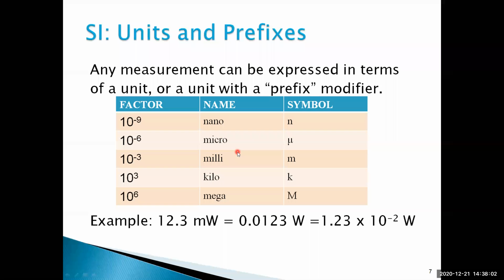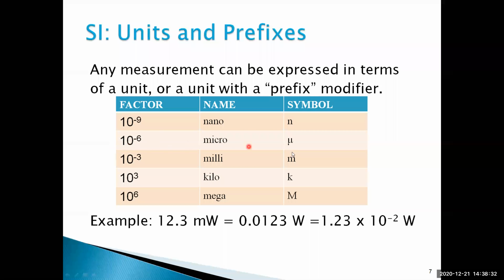Some basic introduction, some concepts are measurements. Any measurement can be expressed in terms of a unit or a unit with a prefix modifier. 10 to the power of minus 9 is called nano. So why? Because for capacitors we have nanofarads, microfarads. So we have to indicate like this. That's why we must know what is meant by 10 to the power of minus 9, nano.